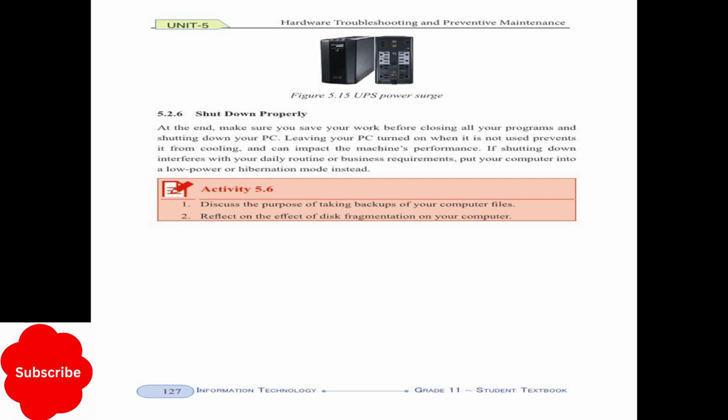Compared with other types of electronic devices, computers and digital devices should have a proper shutdown.